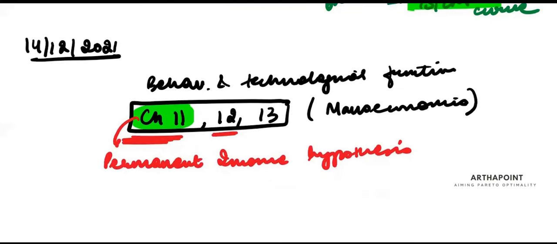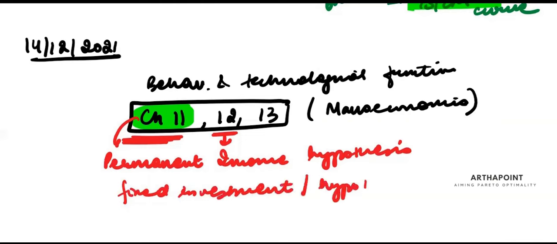Chapter 12 is about investment function. Last year, question 1 was on investment. And I'm expecting one question will again come on investment. I'm expecting that the investment question would be related to fixed investment or some hypothesis related to investment. But there will be a 1 mark question on this for sure.